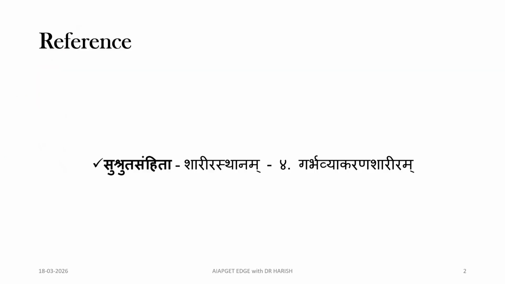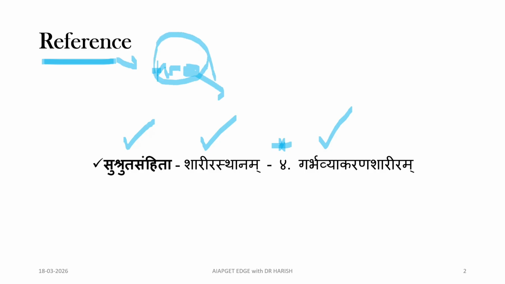Now, coming to the first point, reference. The concept of this Sapta Twacha, or 7 skin layers, is explained in the Sushruta Samhita Sharirasthana 4th chapter, that is Garbha Vyakarana Shariram. While explaining Garbha Utpatti, Acharya Sushruta has included this Saptatvaja formation. So here you might get one MCQ from this reference section.